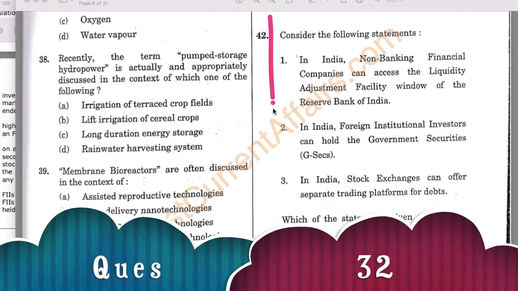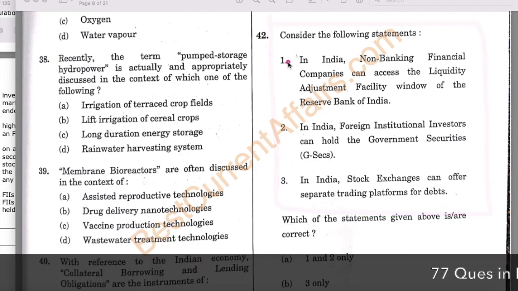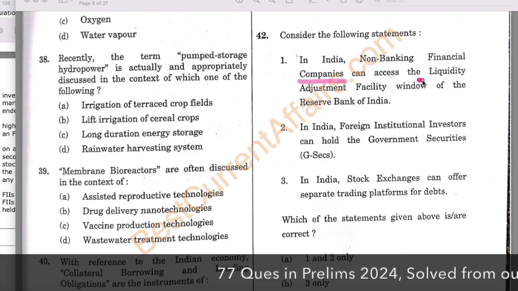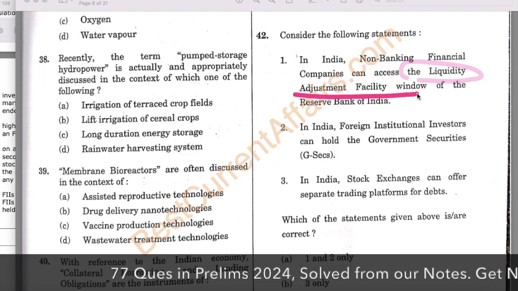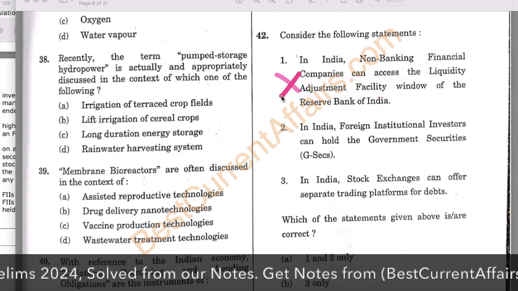Next question. Consider the following statements. 3 statements are given. Now take the first statement that in India, non-banking financial companies can access liquidity adjustment facility window of RBI. This statement is wrong.